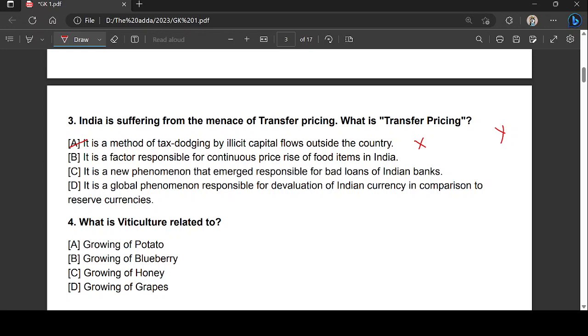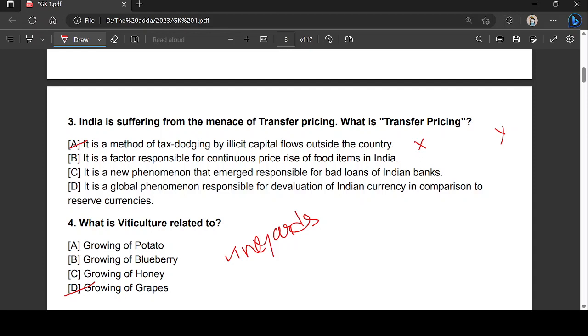Vineyards are located in Nasik, Himachal Pradesh, and Bangalore also. They are areas of land where grapes are grown, and the practice and study of vineyard production is called viticulture. Now, apiculture is related to honeybees. Apiculture or beekeeping is the management and caring of honeybees for the production of honey and wax. Remember, that is apiculture. Now let us move on to the next question.